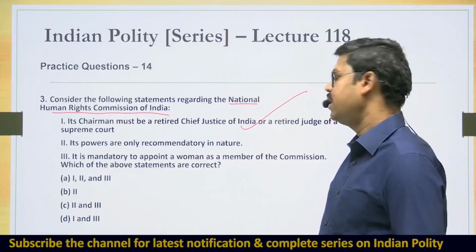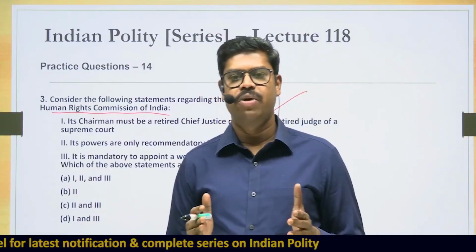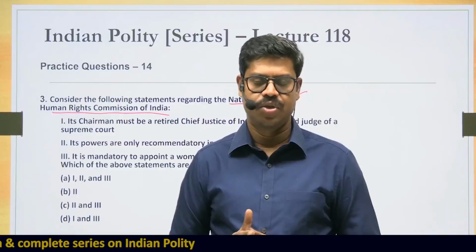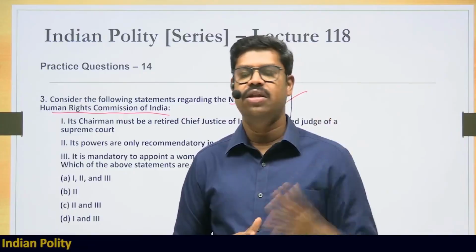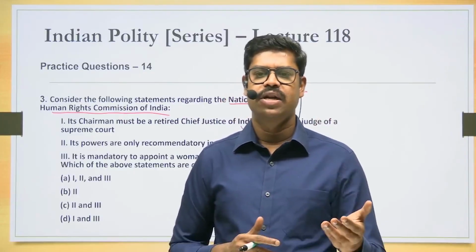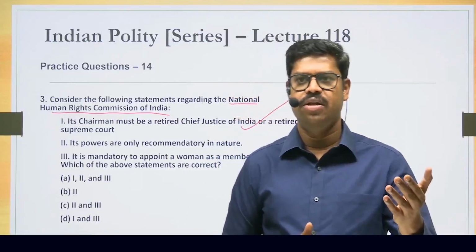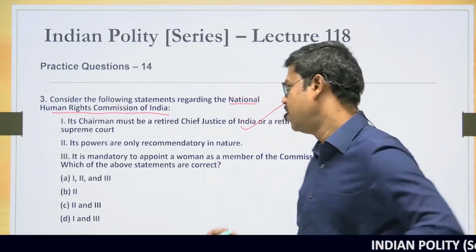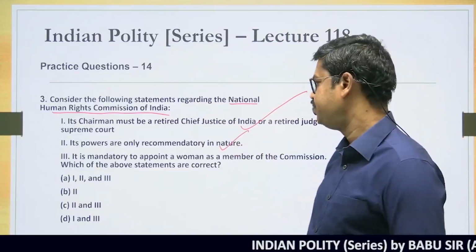Its powers are only recommendatory in nature. The primary function of the National Human Rights Commission is to investigate cases where there are violations of human rights, especially where government servants have done some excess that has resulted in the violation of the rights of the people. In these areas, the Human Rights Commission can inquire and investigate, but all their recommendations are not binding upon the government. So therefore, it is majorly recommendatory in nature. In fact, it is one of the basic criticisms with regard to the functioning of this body.